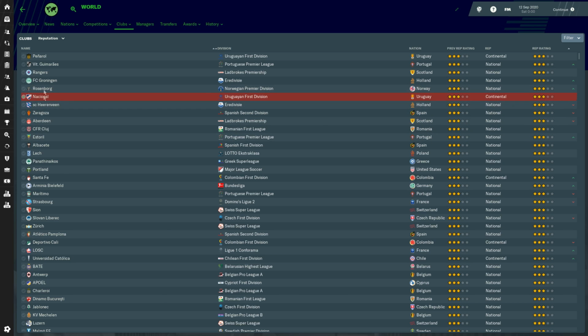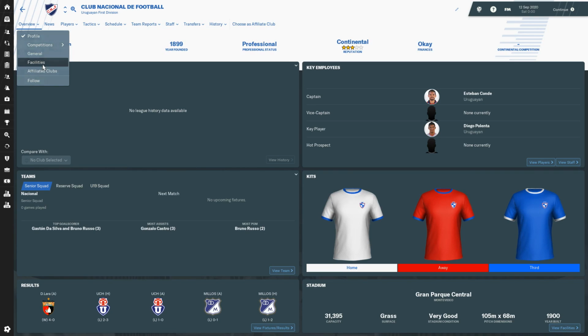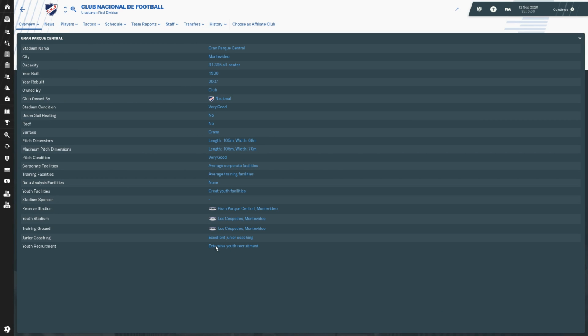But what I tend to do is click on the club and go to facilities. They must say extensive youth and at least good junior coaching. So that's the main thing I look for when you're trying to get youth players. So extensive youth and excellent junior.